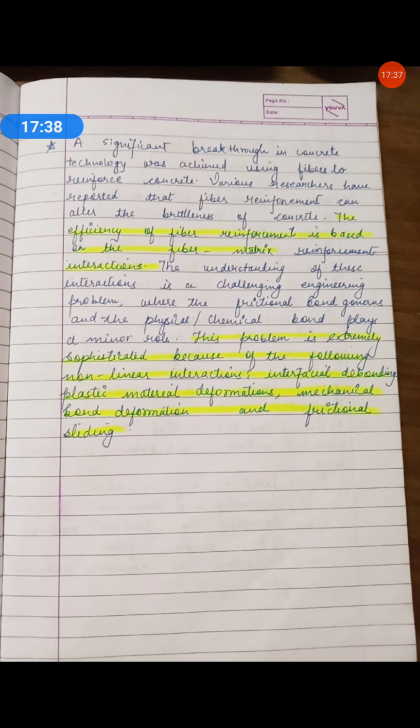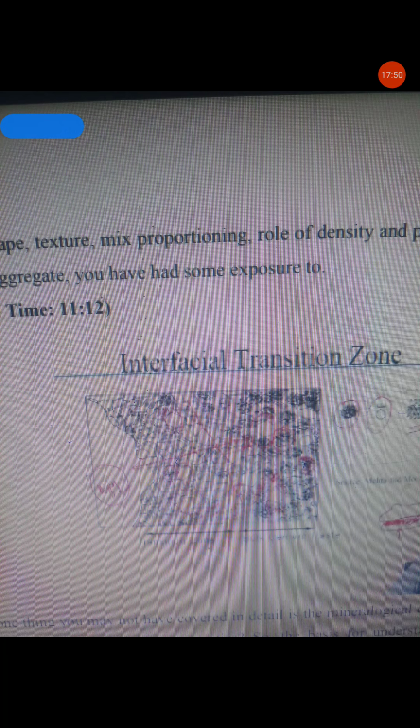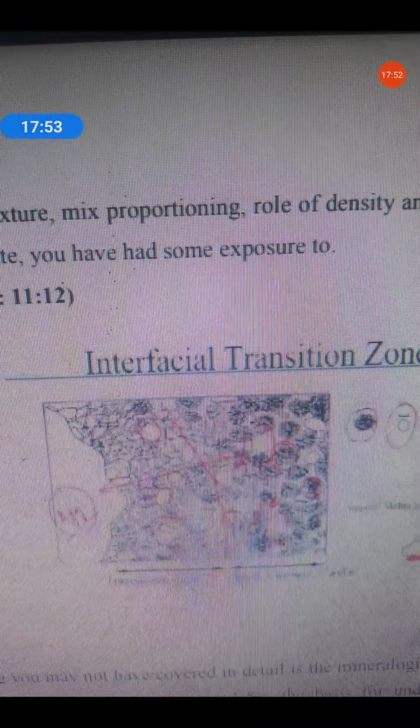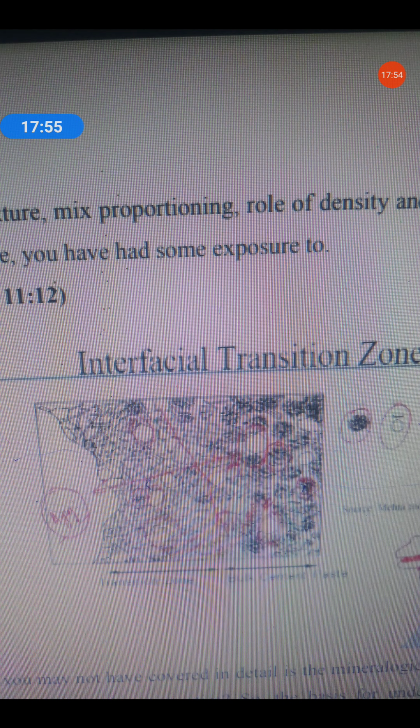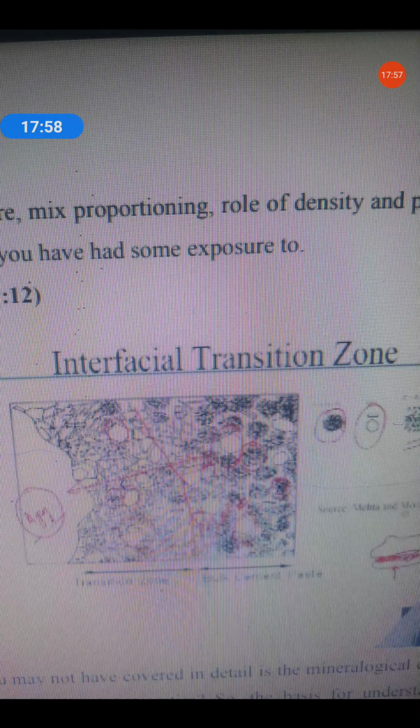It is the interfacial transition zone in our concrete. So you must know about the interfacial transition zone. In short form, we can call this ITZ. See, like this one, this is the concrete, and the concrete has an interfacial transition zone. The influence of mineralogical composition on the concrete properties is the role of the interfacial transition zone.